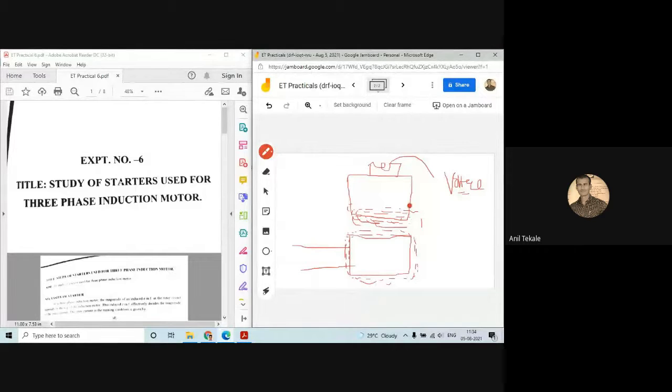This is called the induction principle. So that induction principle is the working principle of the three-phase induction motor. Now what we will do is see just the induction motors and whatever starters are used. Again, why are starters necessary? When we give the supply to the induction motor, what happens at that time, I will explain here.